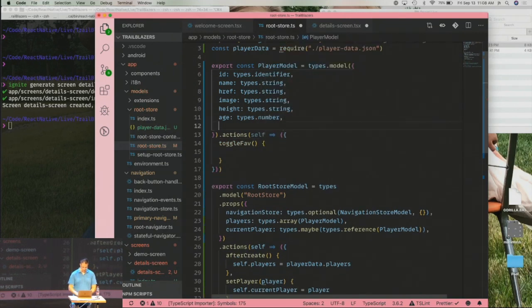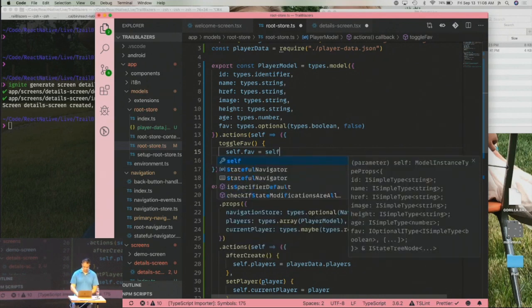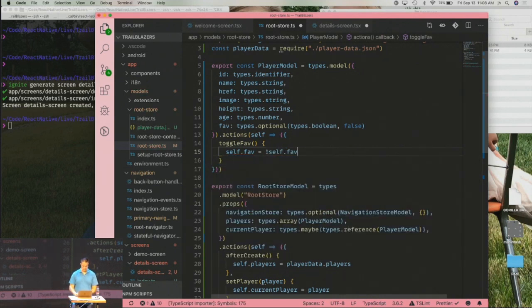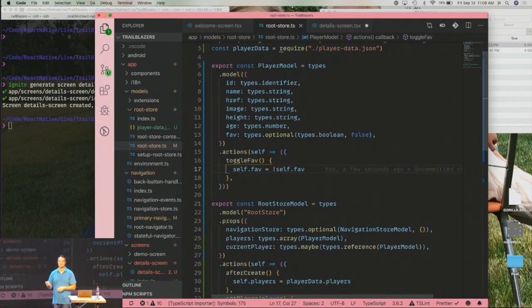All right. Let's set an actual property here called fave, types.boolean. But we're not getting the fave property from our API. So we need to tell MobX State Tree that that's okay. At runtime, it would error if it tried to initialize a new player and it didn't have this fave property if you don't do this. So types.optional, we're not using maybe, false, because we want to set it to false if we don't get it. Okay, so some of you may actually be kind of ahead of me here. self.fave equals not self.fave. Pretty simple, right? We're just toggling it back and forth.